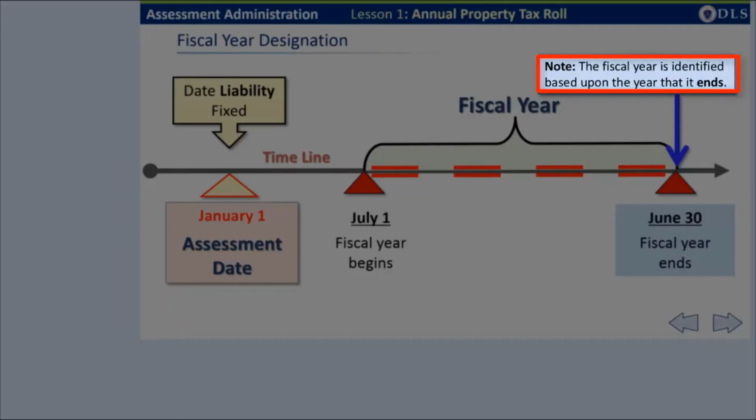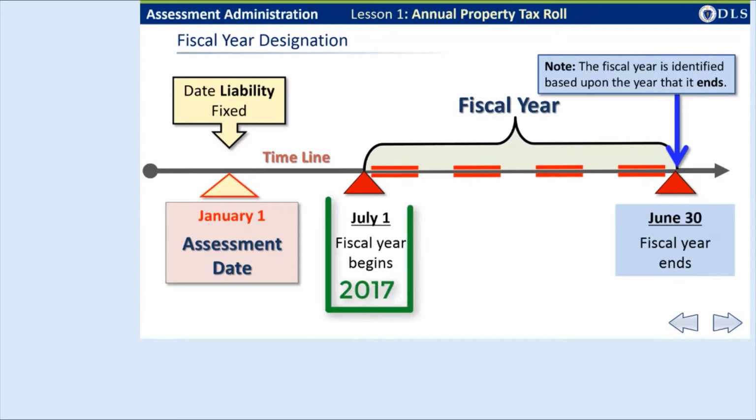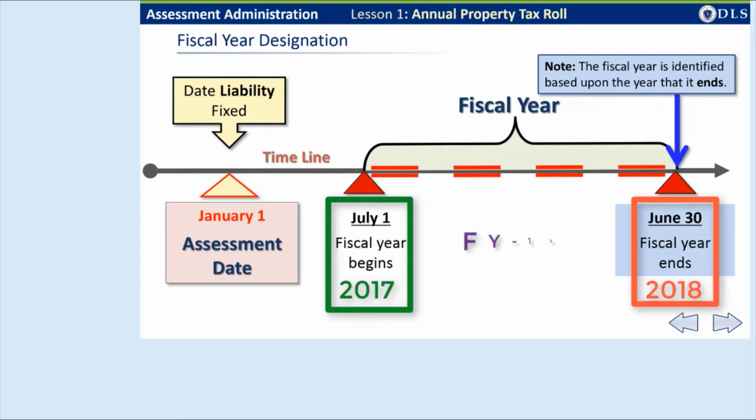The fiscal year is identified based on the year it ends. For example, the fiscal year starting on July 1, 2017 and ending on June 30, 2018 is called Fiscal Year 2018, or FY18.